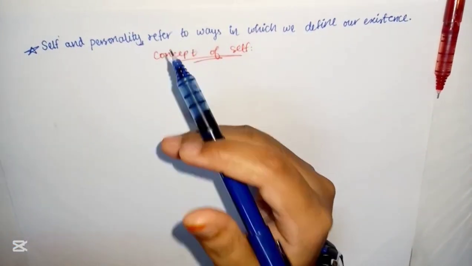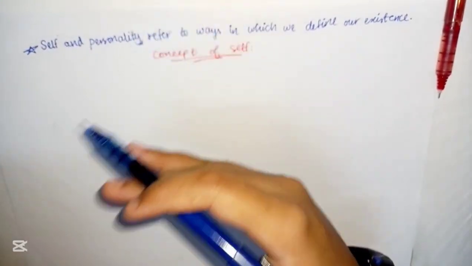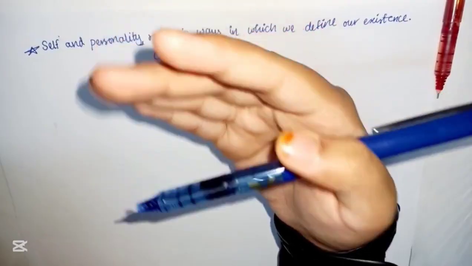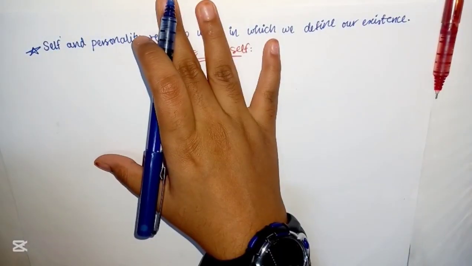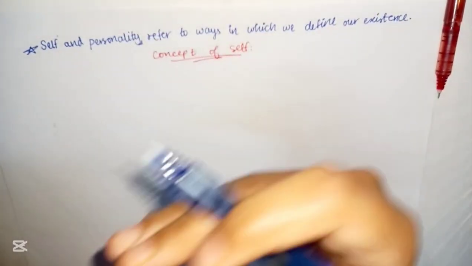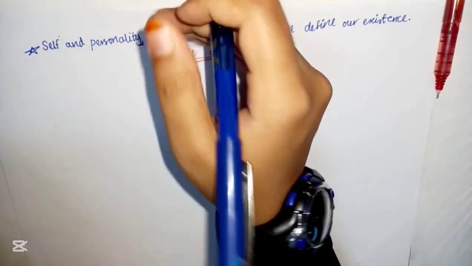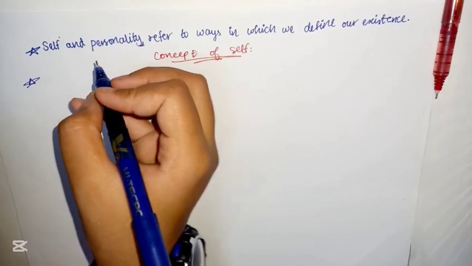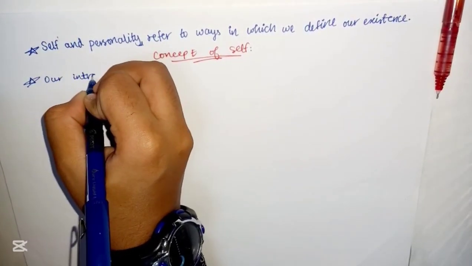As a child grows older, the idea of self emerges and its formation begins. Parents, friends, teachers, and other significant people play a vital role in shaping a child's ideas about themselves. Our interaction with other people, our experiences, and the meanings we give to them serve as the basis of our self. So, the most important thing we should mention first is our interaction with people.